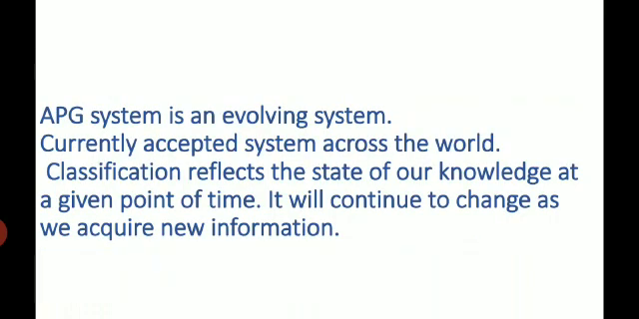Then the APG system is an evolving system that might undergo change periodically based on new sets of data from various disciplines of botany. It is currently the accepted system across the world and is followed by all the leading taxonomic institutions and practicing taxonomists. Classifications reflect the state of our knowledge at a given point of time. It will continue to change as we acquire new information.